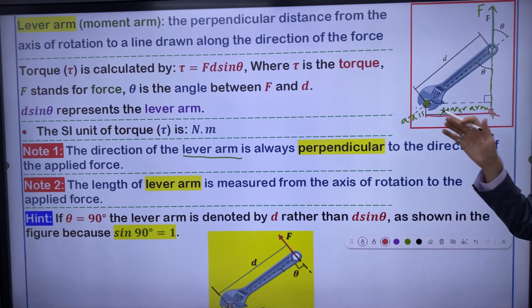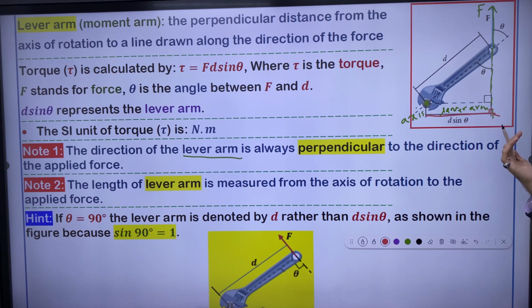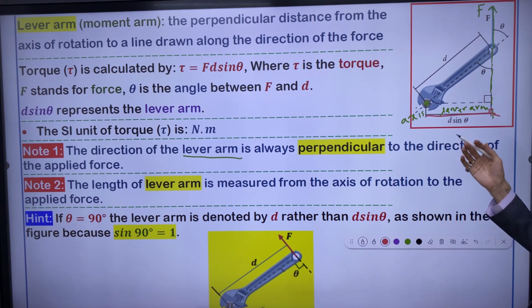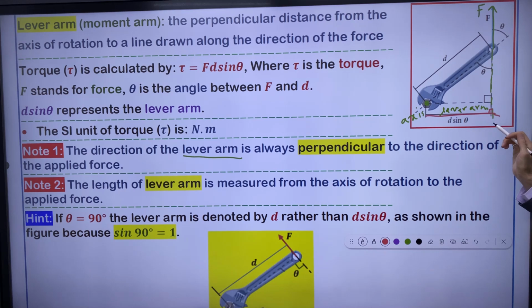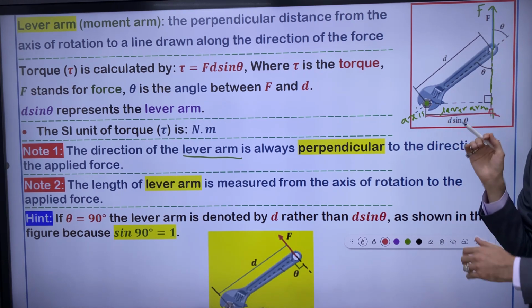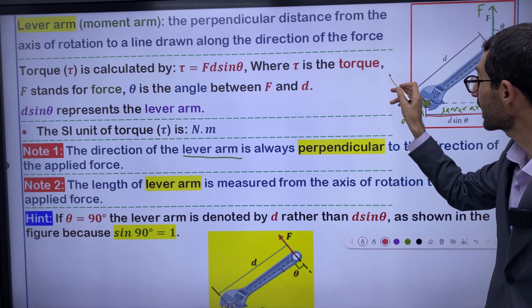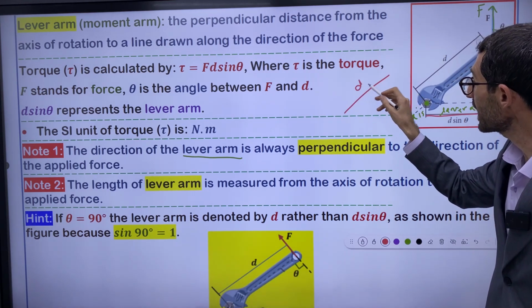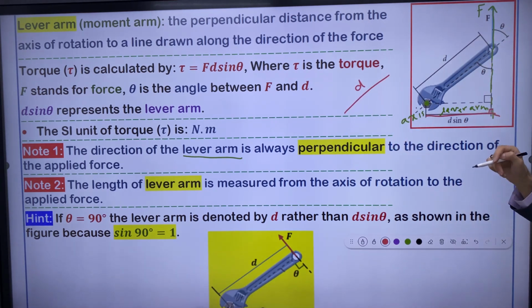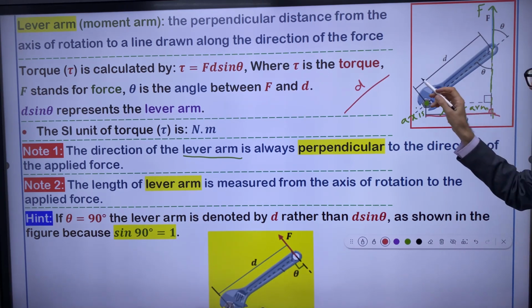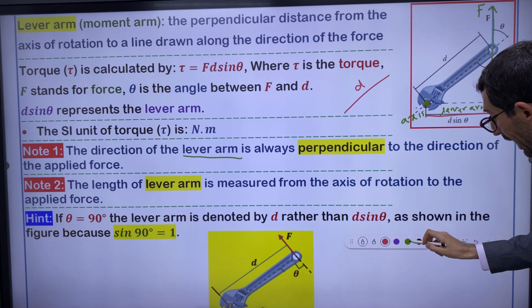Maybe you ask, teacher, how do you calculate the lever arm here, d sine theta? Let me explain. The length of the spanner is denoted by d. The force acts here.